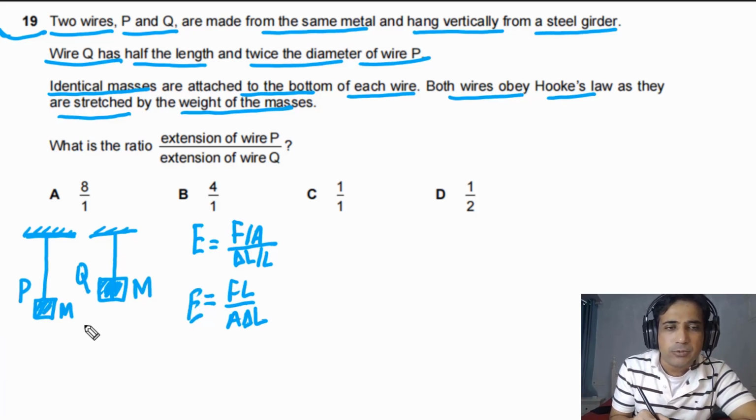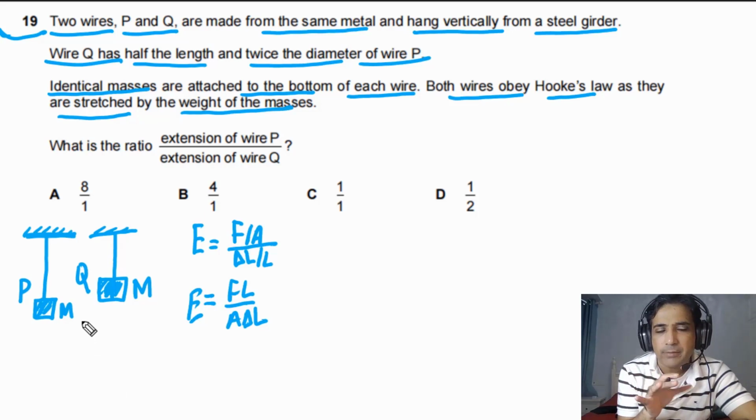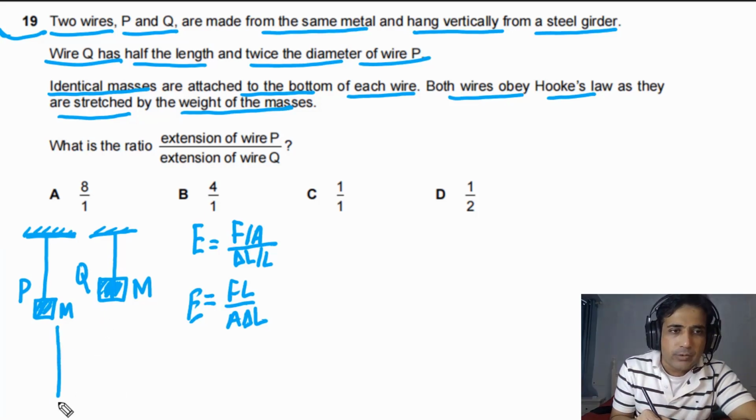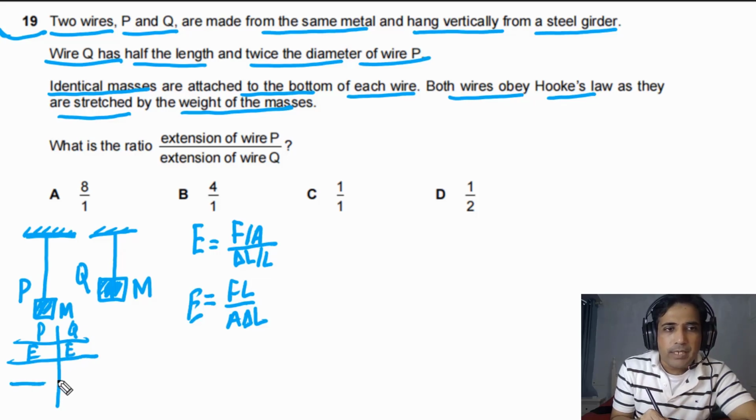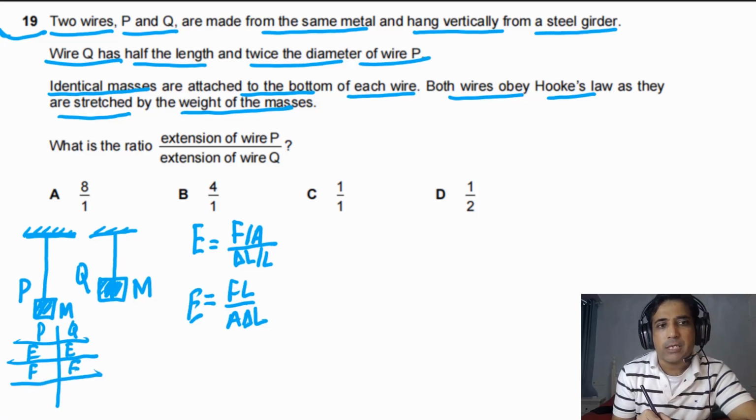Now in this case, we need to understand what is the same for P and what is the same for Q. We have wire P and we have wire Q. Both wires are made of the same material, so E is the same. And the same weight is hanging at the bottom of each wire, so F is also the same. So the force is also the same. So these two quantities are the same.